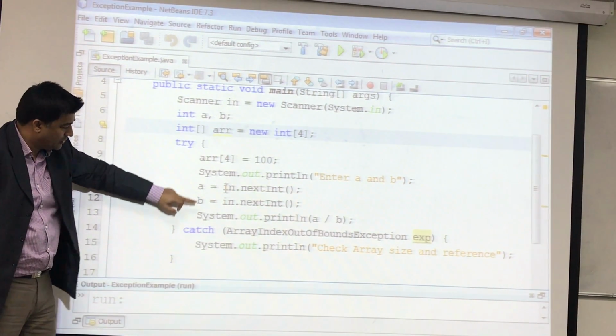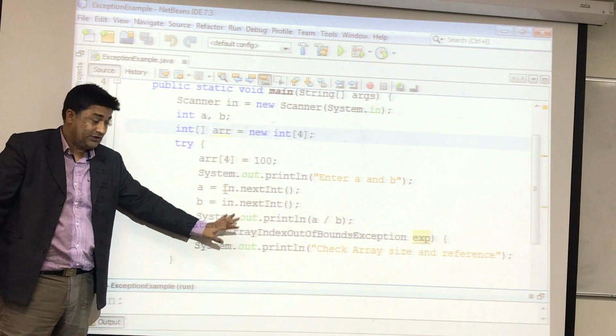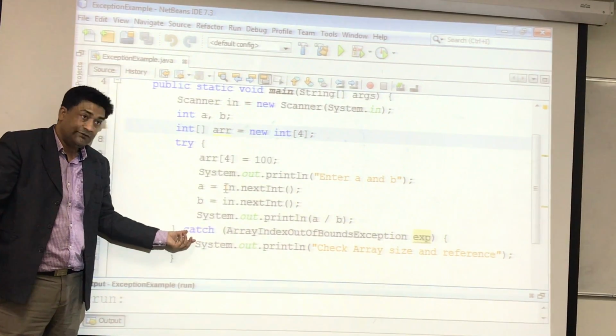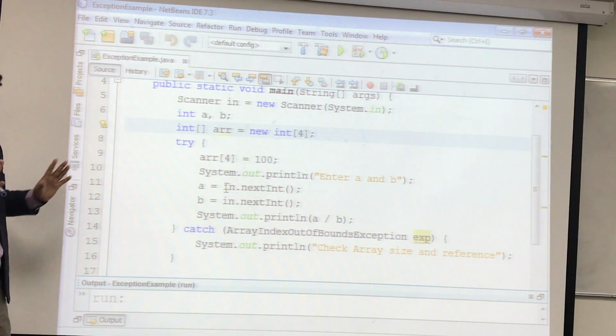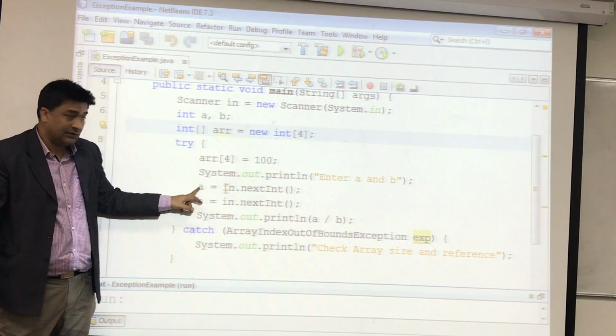From here it will go to the catch, and luckily you have this exception, the same type of exception that occurred. So it will catch it and gracefully exit. You understand the point? Imagine if this is fine and you have a problem here.